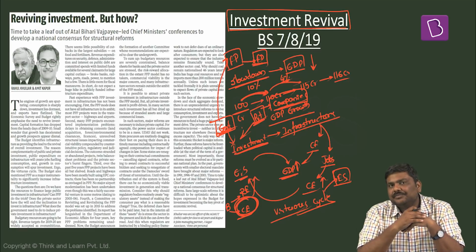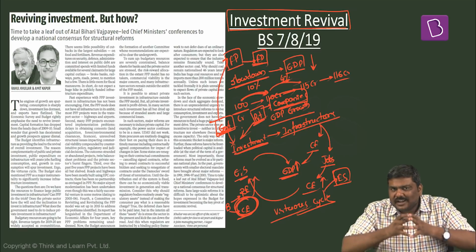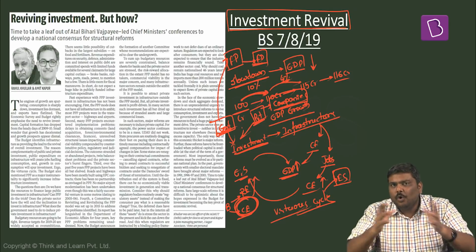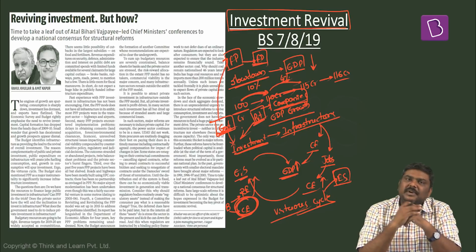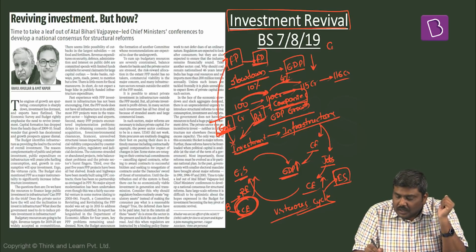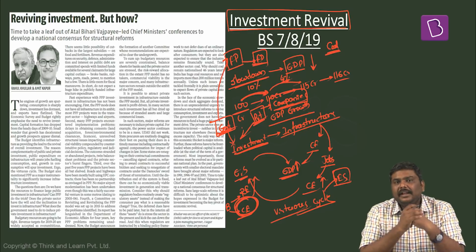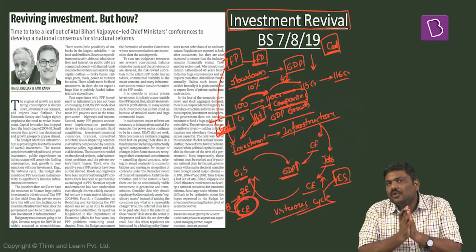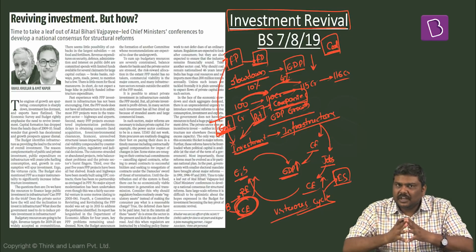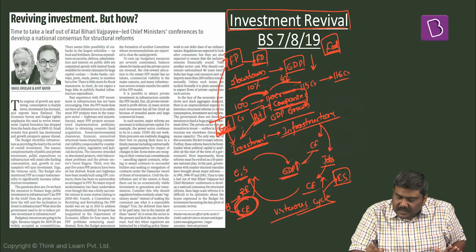Now, apart from this, the article also says that to attract private sector investment, you will have to open up some very important sectors. Two sectors which have been discussed in this article are, one, the coal sector. India historically has been consuming a huge amount of coal, but the majority of the coal produced in India is done by Coal India Limited.